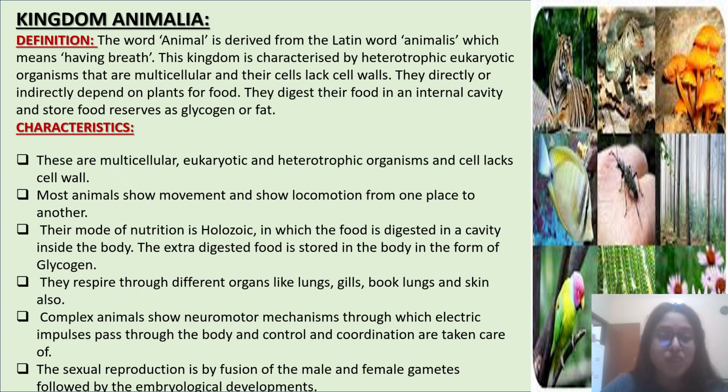They respire through different organs like lungs, gills, book lungs, and skin also. Complex organ animals show neuromotor mechanism through which electric impulses pass through the body and control and coordination are taken care of. The sexual reproduction is by fusion of the male and female gametes followed by the embryological development.